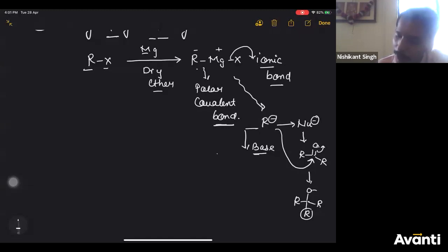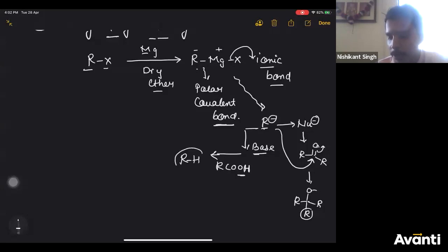But if you treat it with, let's say, carboxylic acid, RCOOH, what will carboxylic acid do? It will give H plus. That H plus will be taken by R minus. So now R minus is accepting H plus. So it is acting as what? Base. So what I'm trying to say is R minus can act as base or nucleophile. What is the function of base? To accept H plus. What is the function of nucleophile? To attack any carbon or to bond to any carbon which has positive charge, right?